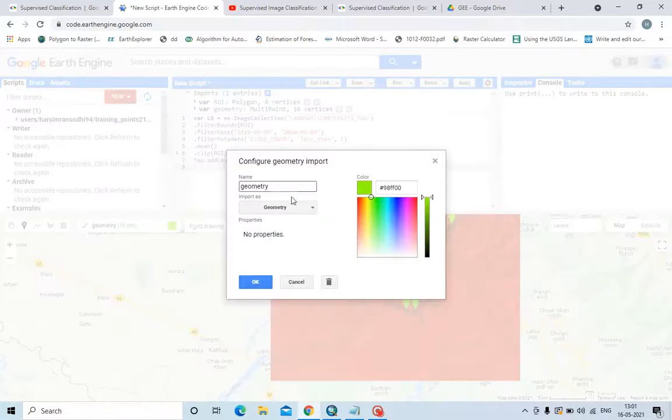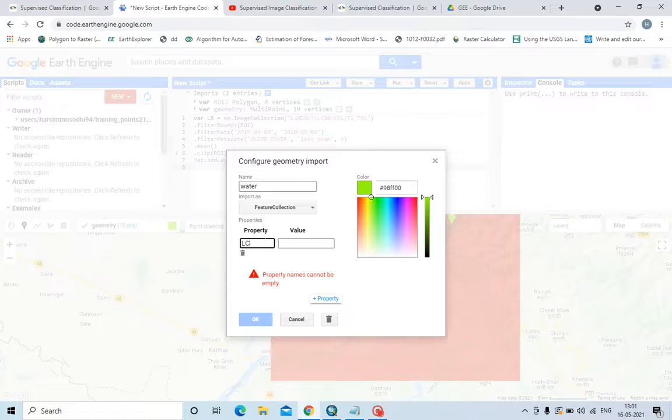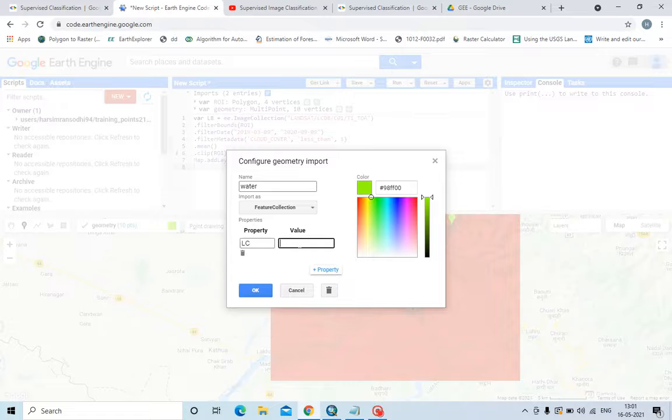Go to settings and just write it as water. Feature collection. Use the property. You have to name the property, and I will explain later what is the use of this. Write the value as 0.